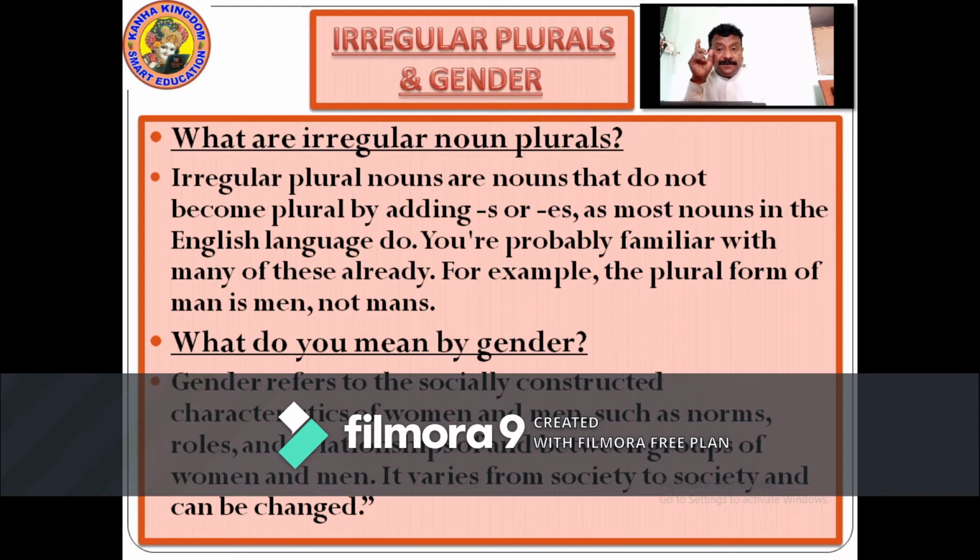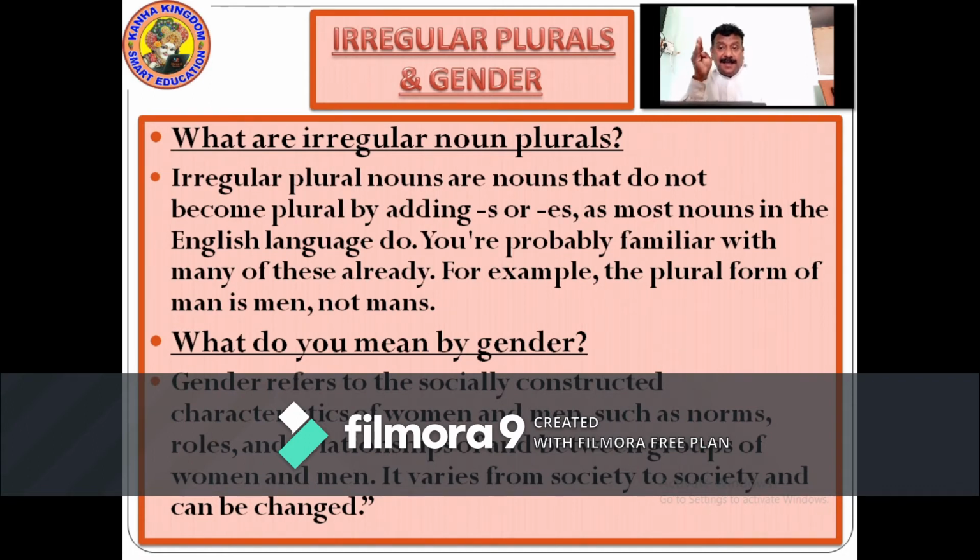Plural of child: child is singular, and to make it plural, s or es doesn't work here. We have to change it to children. In the English language there are some irregular noun plurals, where we have to replace letters.